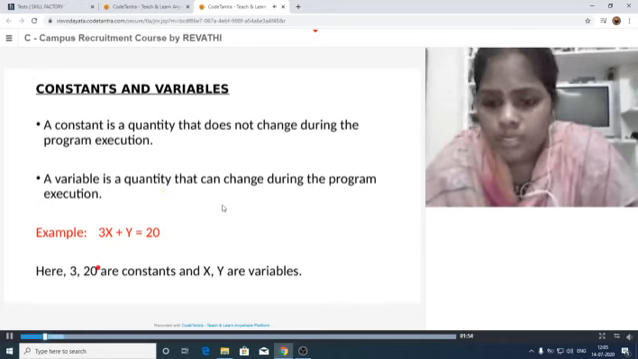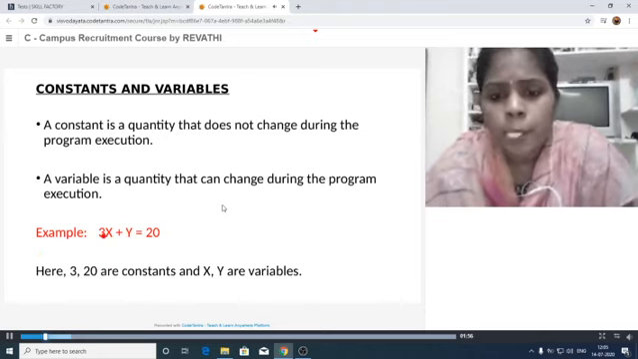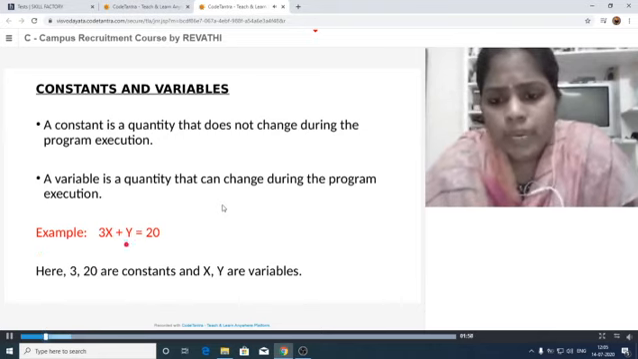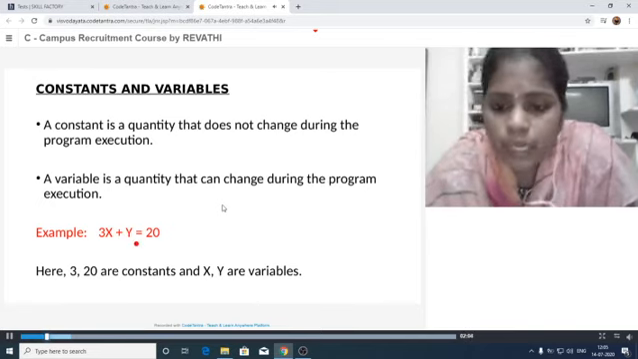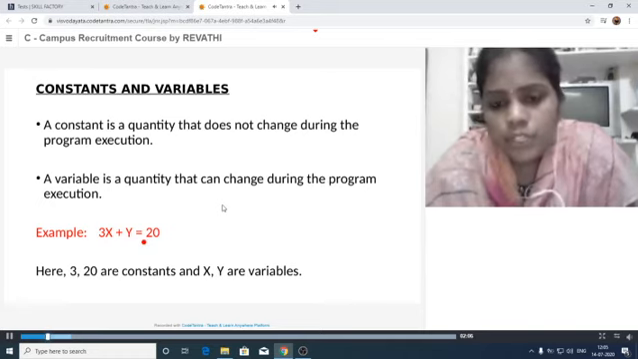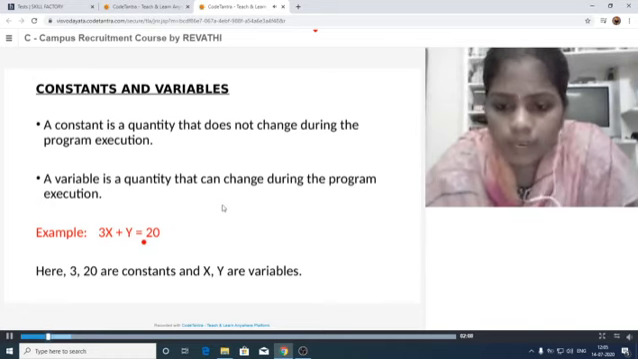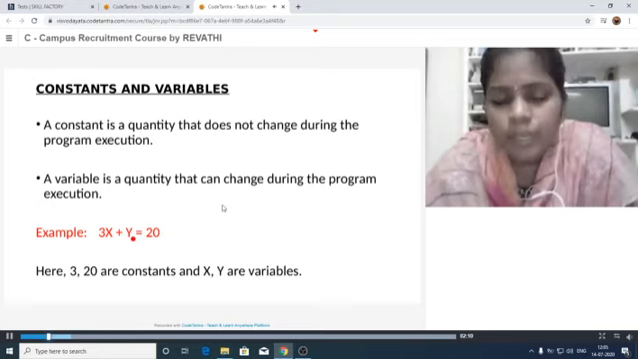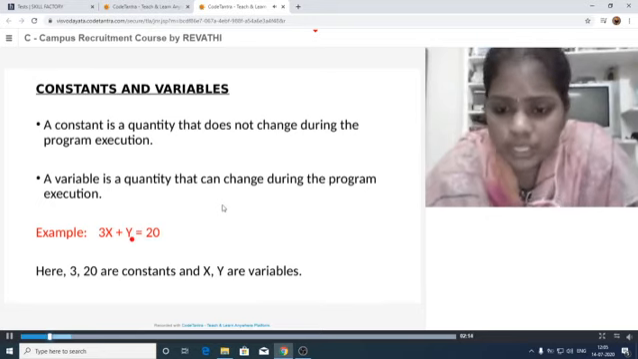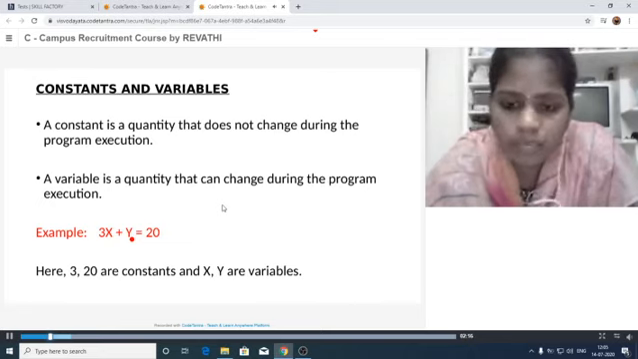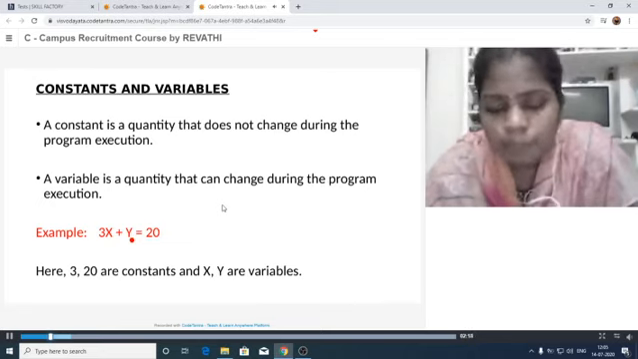Let us see an example here: 3x plus y is equal to 20. Here x and y are called variables, and 3 and 20 are called constants, which means 3 and 20 are fixed. We cannot change those in our program. But in the case of x and y, the variables, we can change the values, we can substitute any values here. Those are called variables.